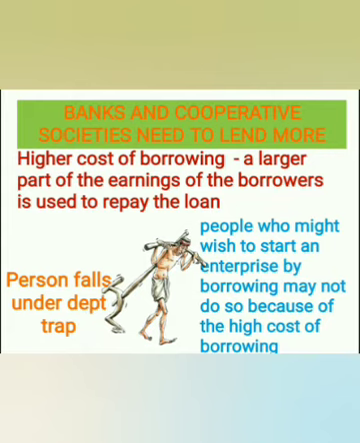The people who were not willing to start a business because of the higher cost of borrowing will now start the business by borrowing a loan from the banks and cooperatives, and they would earn higher income by doing different activities, either cultivation or small scale industries.